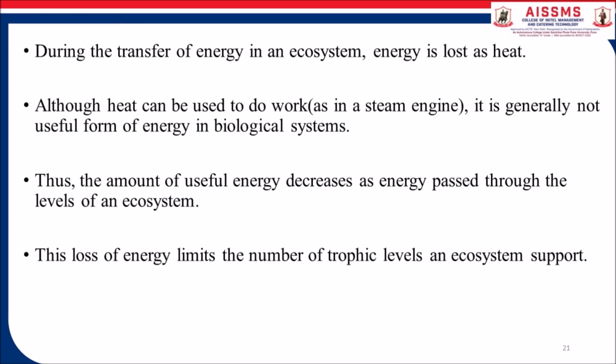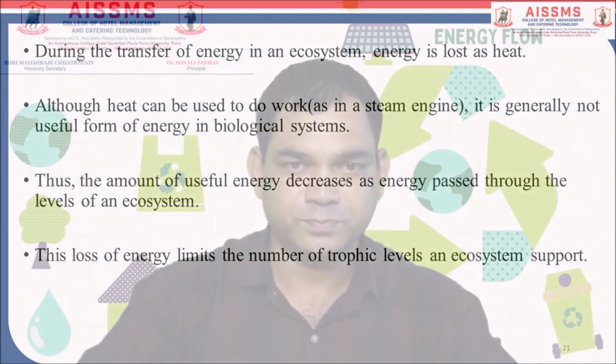Although heat can be used to do work as in a steam engine, it is generally not a useful form of energy in biological systems. Thus, the amount of useful energy decreases as energy passes through the levels of an ecosystem. This loss of energy limits the number of trophic levels an ecosystem can support.